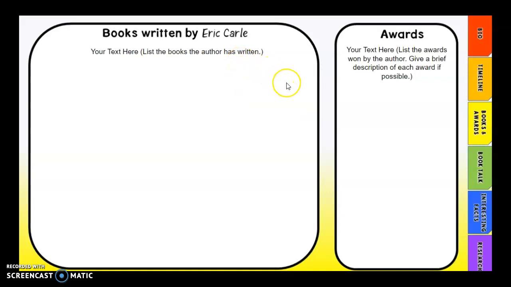A lot of these are for the younger grade levels. You've probably heard of or read many Eric Carle books in kindergarten and first grade. Here you're going to type a list of awards that Eric Carle received for his books.